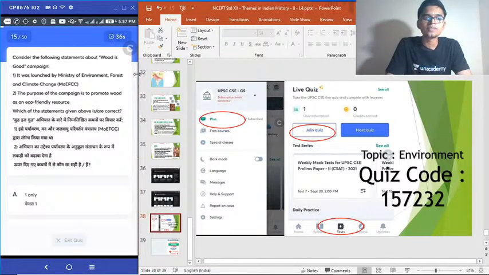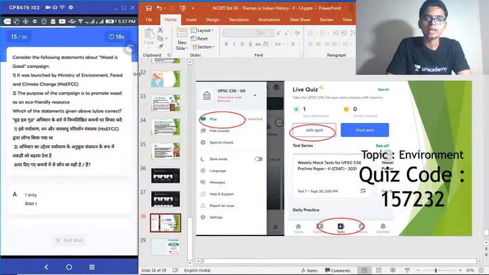15th question. Consider the following statements about Wood is Good campaign. Number 1. It was launched by Ministry of Environment, Forest and Climate Change. Number 2. Purpose of the campaign is to promote wood as an eco-friendly resource. Select the correct answer.